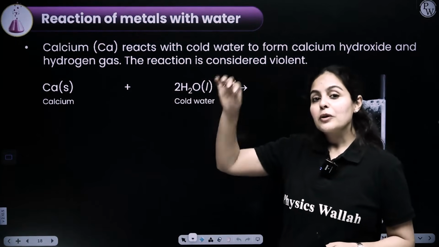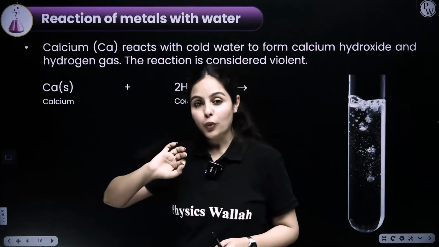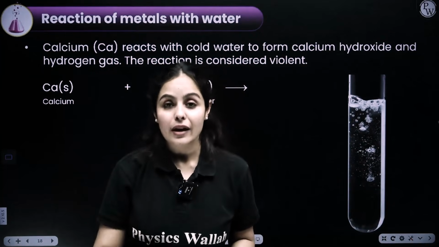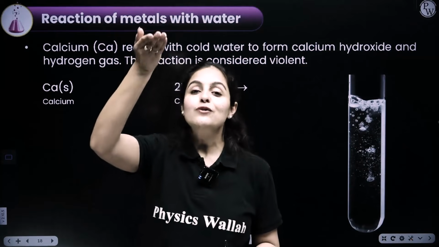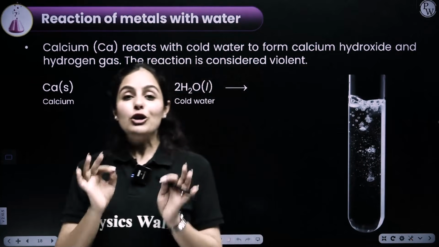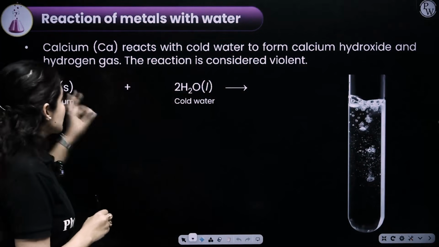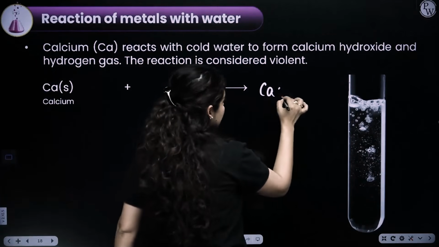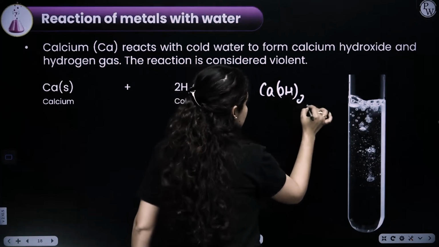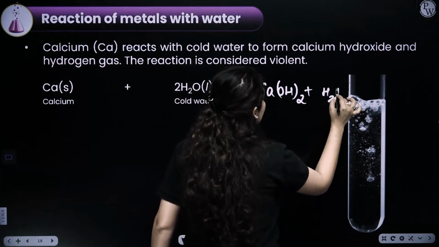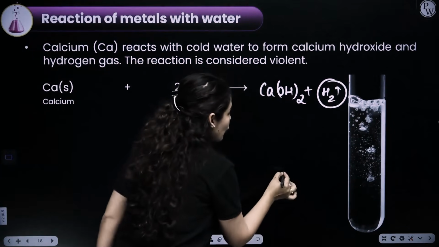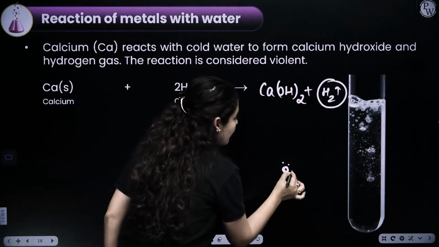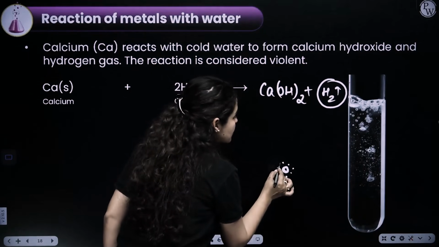So, when we put a piece of calcium in cold water, it first sinks and then it starts floating to the surface. The reason behind it is, once we put the piece in cold water, it starts forming calcium hydroxide, but along with that, hydrogen gas is formed. Those hydrogen gas bubbles will stick onto the surface of the calcium.